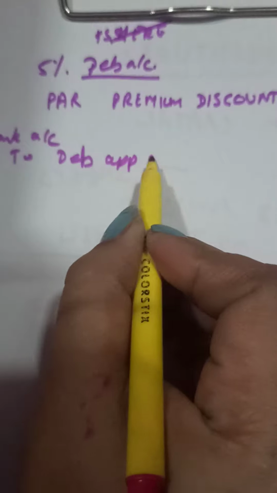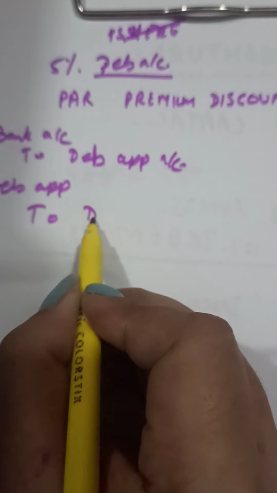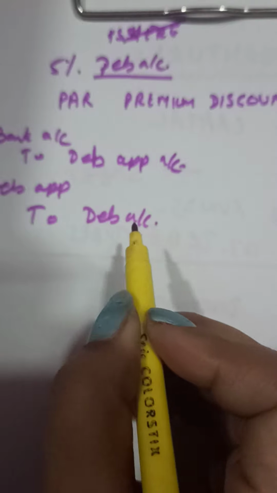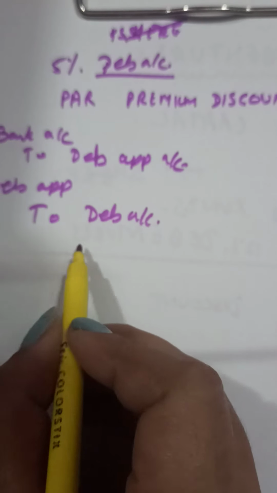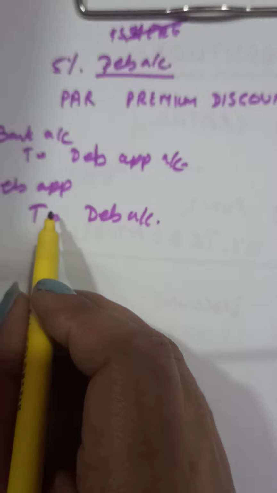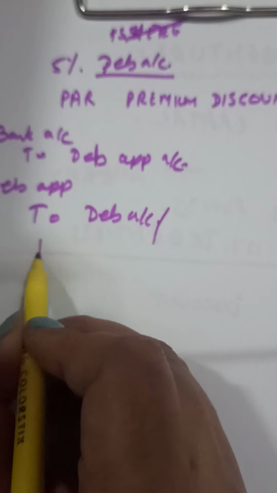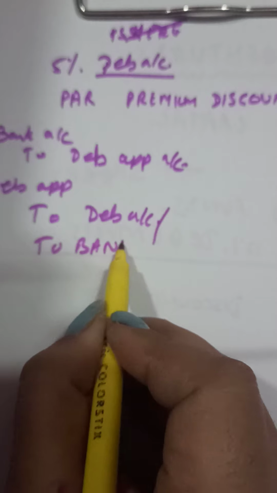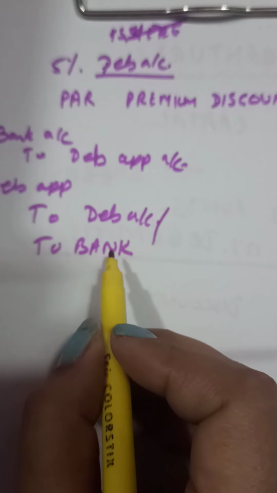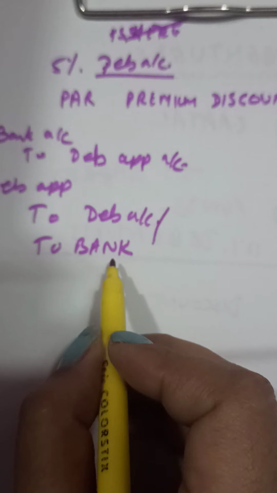Now the journal entries also are very similar. On the issue of debentures, bank account is debited to debenture application account. Then this debenture application is transferred to debenture capital. Now we call this debenture account. In case it is returned, it will be debenture application to bank. In case of over subscription, it is refunded back to the bank account.